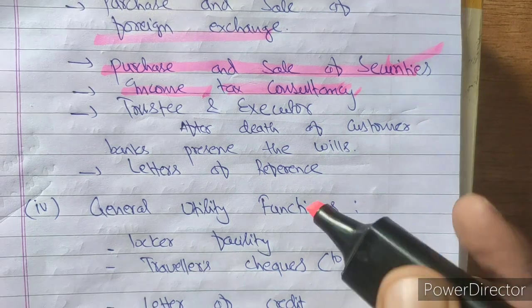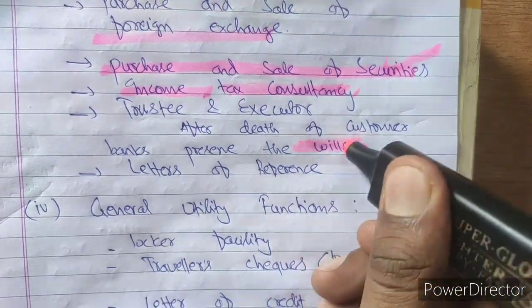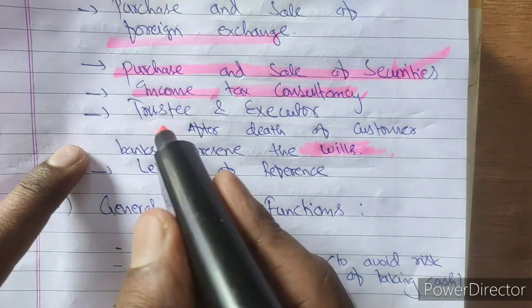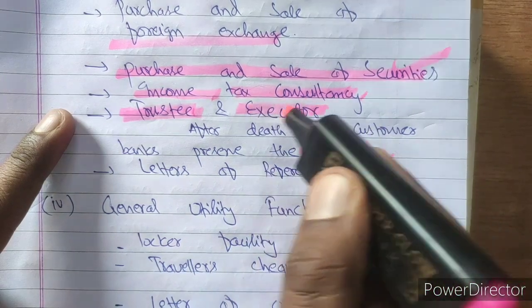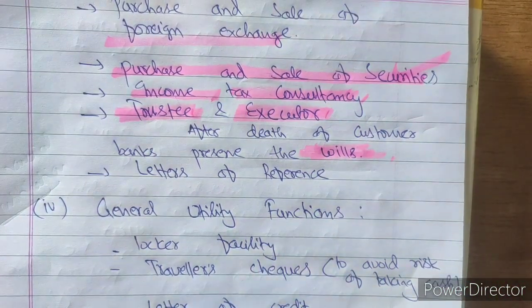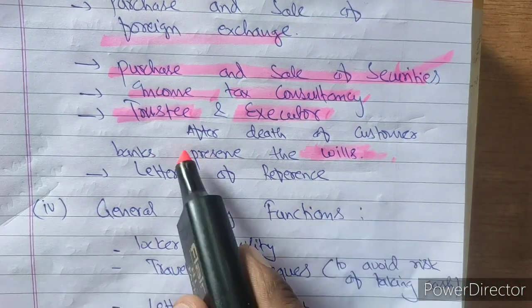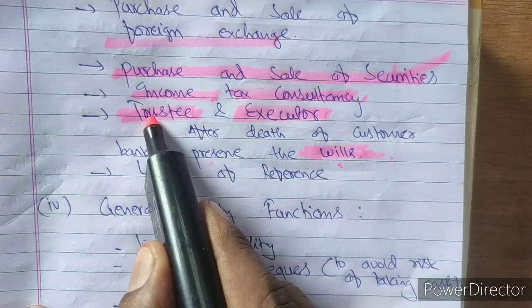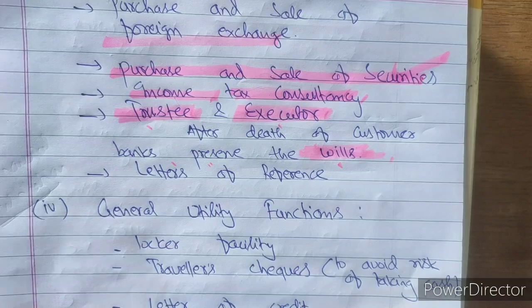Will means, the concept of will might be clear to you. Before, one in his life used to write his will, that after my death this will be the portion, this will be the division of my property. Bank used to perform as a trustee and as an executor. After the death of their customer, they used to preserve the will of the customer, and they perform the function of trustee and executor.